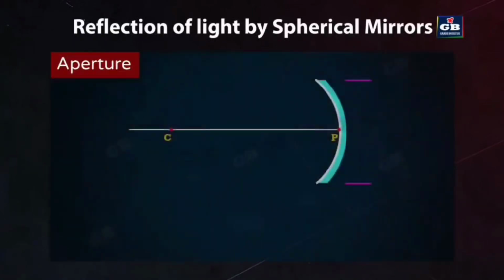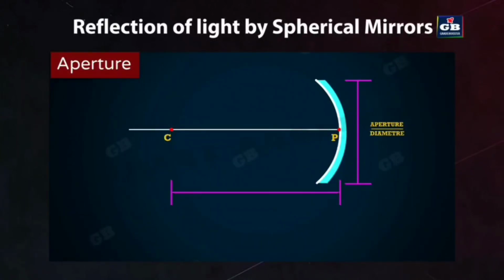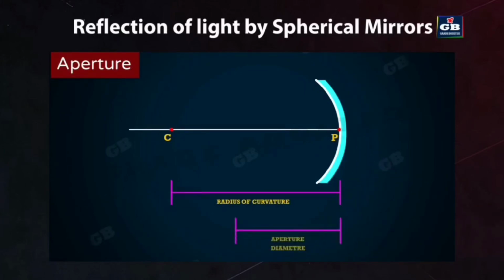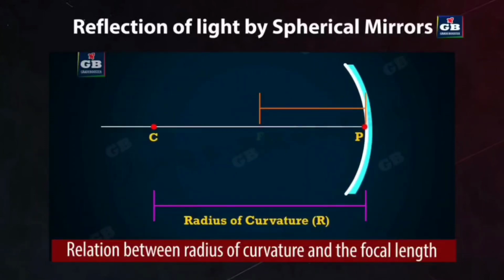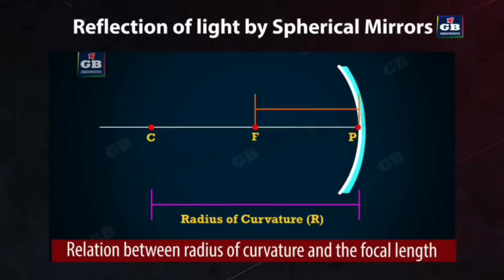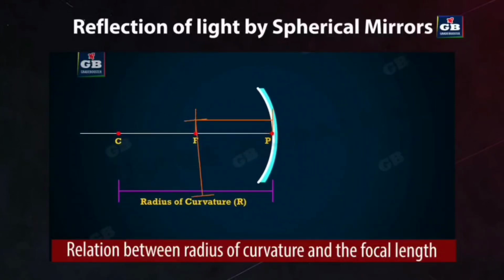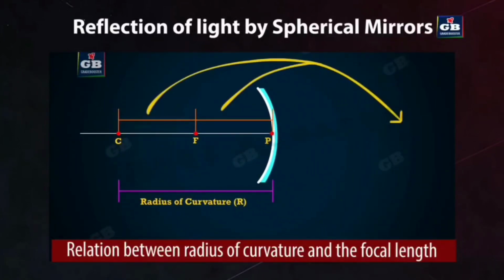Aperture: the diameter of the reflecting surface of the spherical mirror is called its aperture. In this chapter, we are discussing spherical mirrors whose aperture is smaller than their radius of curvature. Let us see the relation between the radius of curvature and the focal length. The relationship between the radius of curvature R and the focal length f of a spherical mirror is as follows.